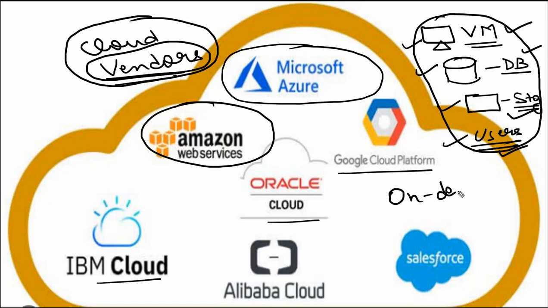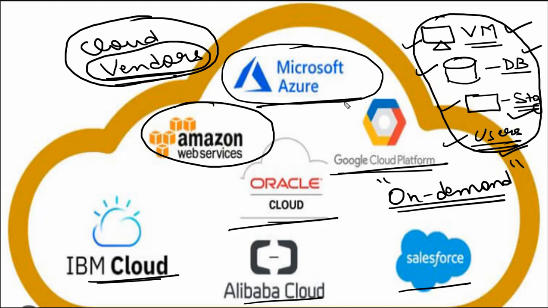This is a very important word which we need to understand, on demand. When we need, they provide. Salesforce, Alibaba Cloud, IBM Cloud, Oracle Cloud, GCP, Microsoft Azure, Amazon Web Services, all these are cloud providers, and they provide us multiple services. It's not only one or two services but multiple services.